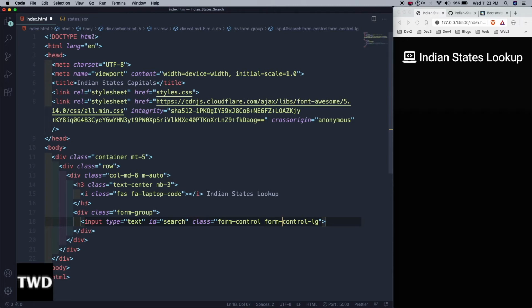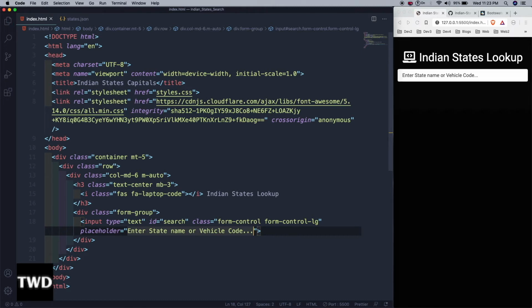Let me have some more things like placeholder equal to enter state name or vehicle code. Let me save it, and I got my input box.